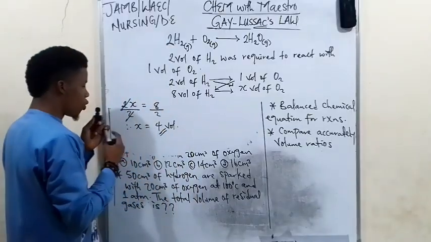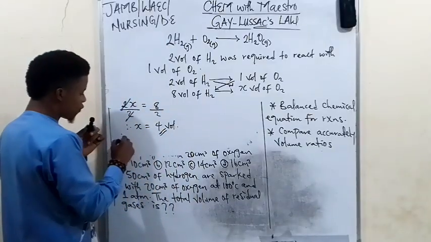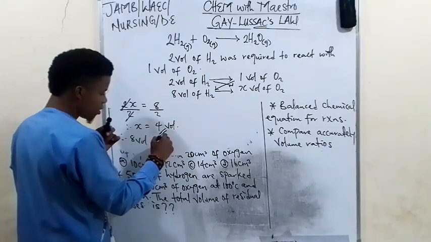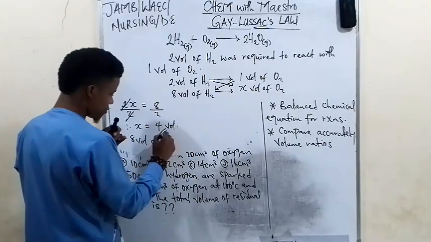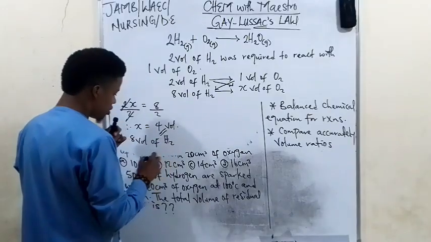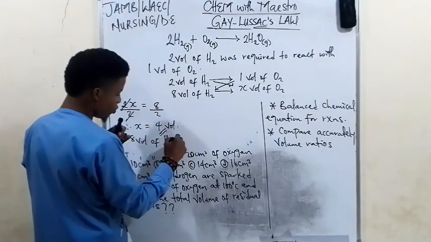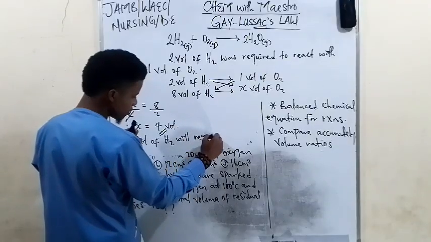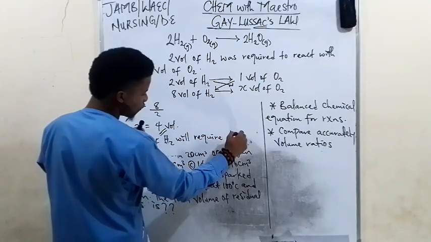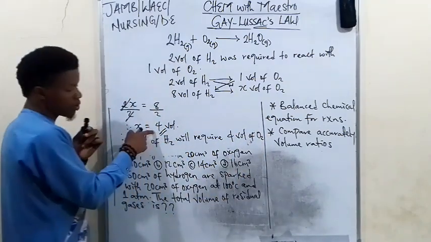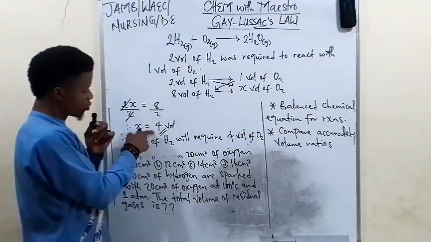Therefore, 8 volume of hydrogen will require 4 volume of oxygen, like we calculated.